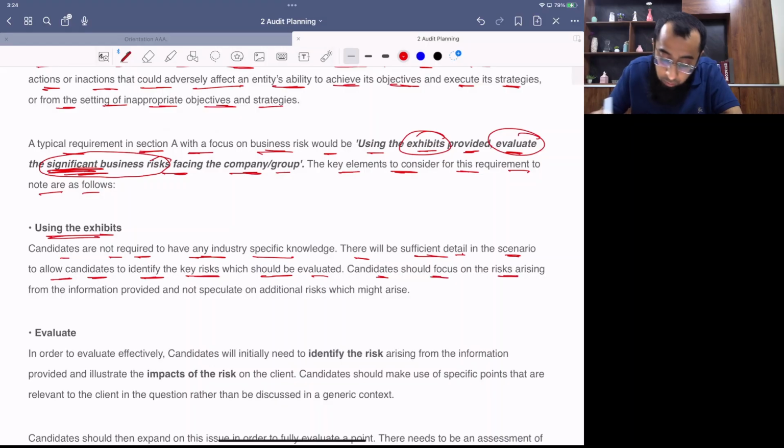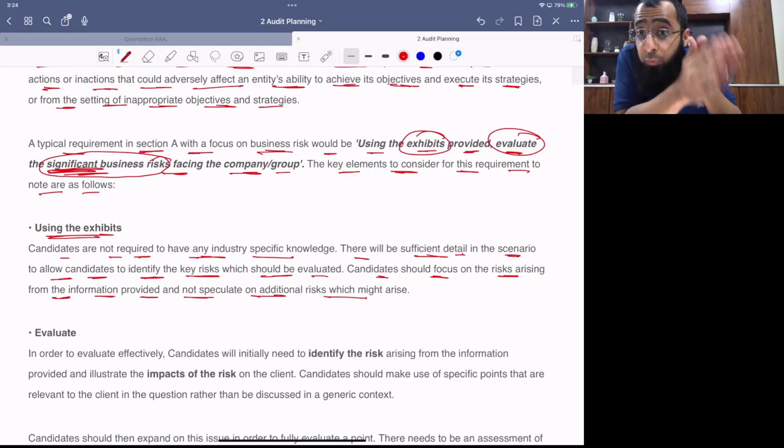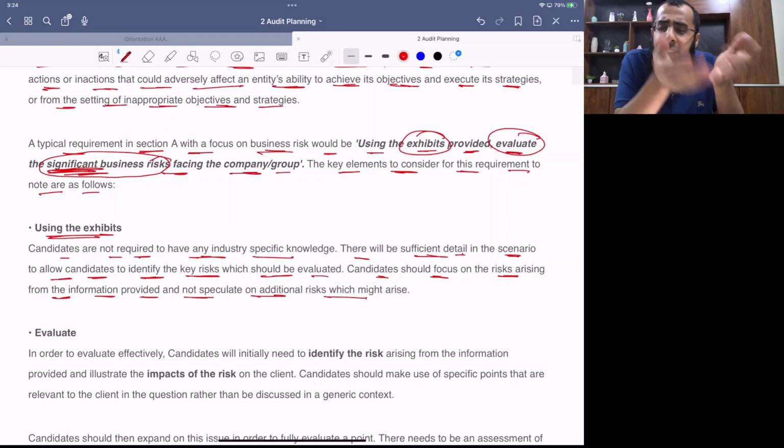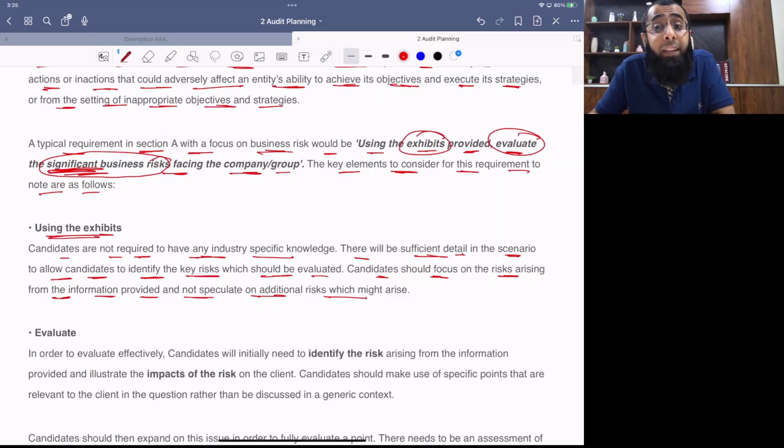Candidates should focus on the risk arising from the information provided and not speculate on any additional risk which may arise. So you don't have to use any background information or speculate or predict the things. Just focus on the data given in the scenario. Okay. See, this all is discussed in our earlier discussion. But this article will give you more clarity since it is a document prepared by examiner.